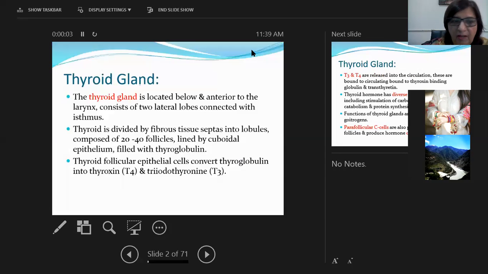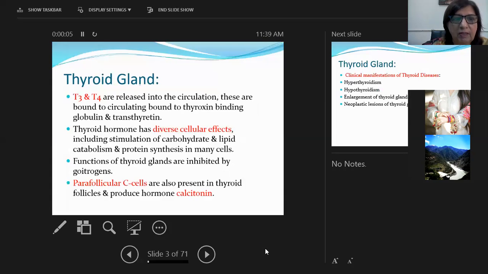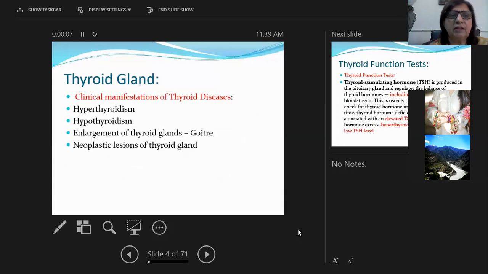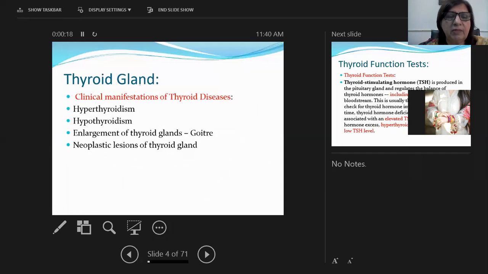Okay, I have told you about the normal histology of the thyroid. Now I'm going to do the clinical manifestation of thyroid disease, how thyroid diseases are going to be manifested clinically. It can present as hyperthyroidism, that is increased functioning of the thyroid gland, hypothyroidism, that is decreased functioning of the thyroid gland, and enlargement of the thyroid gland, which is called goiter. When the thyroid hormones are normal, the patient is called euthyroid.